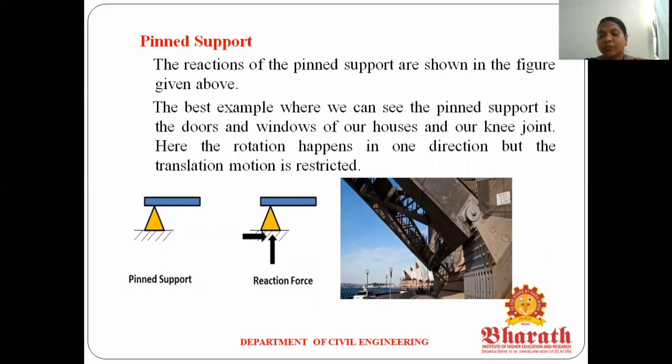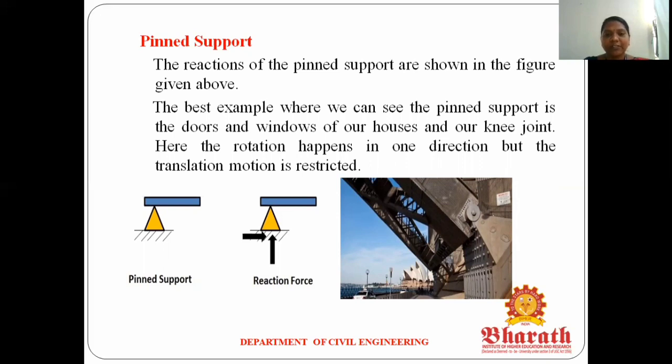For doors, you can move them in the vertical or horizontal direction, and also for any window, it moves in either the vertical or horizontal direction. So it's not possible to rotate in any door or window. Okay, so the best practical examples for hinged supports are doors and windows. Here this is the first diagram, a free body diagram for this pinned support. The second diagram is the reaction forces for this pinned support.